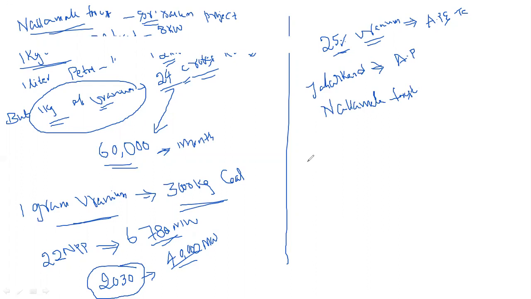And one more thing is that there is UCIL. UCIL stands for Uranium Corporation of India Limited.